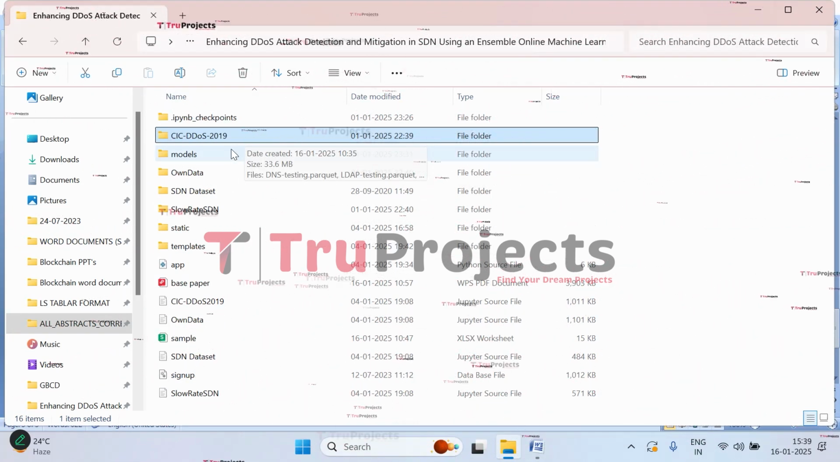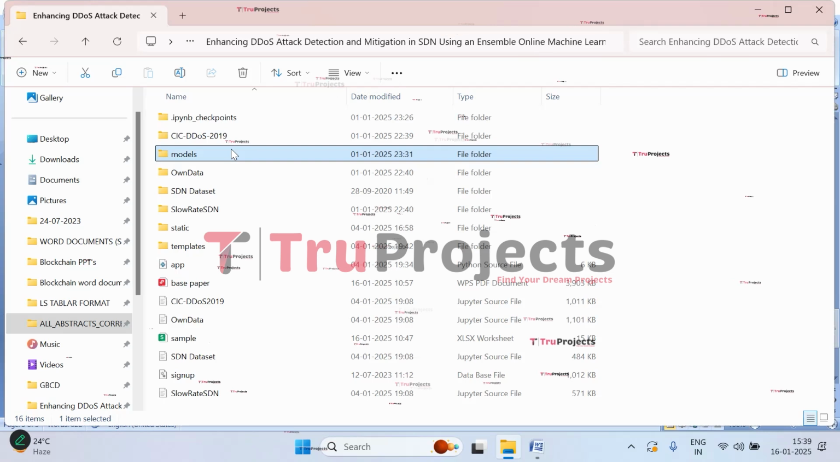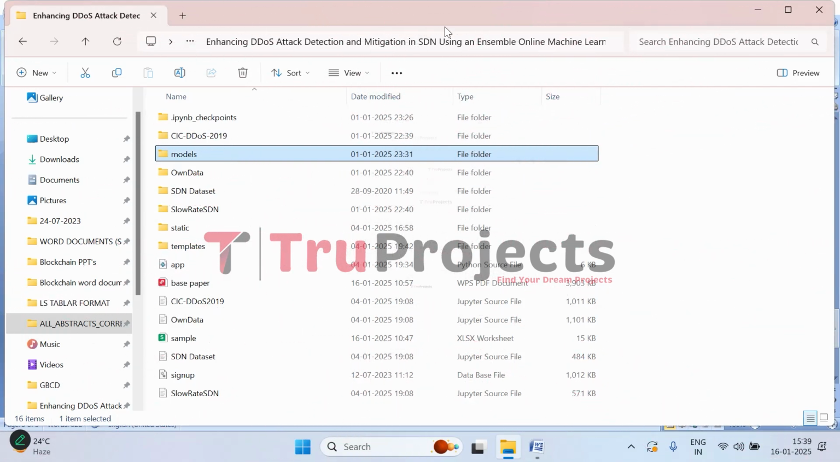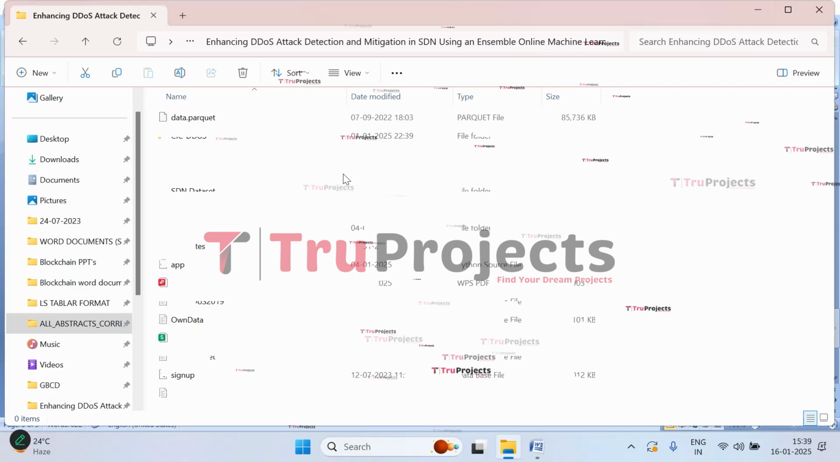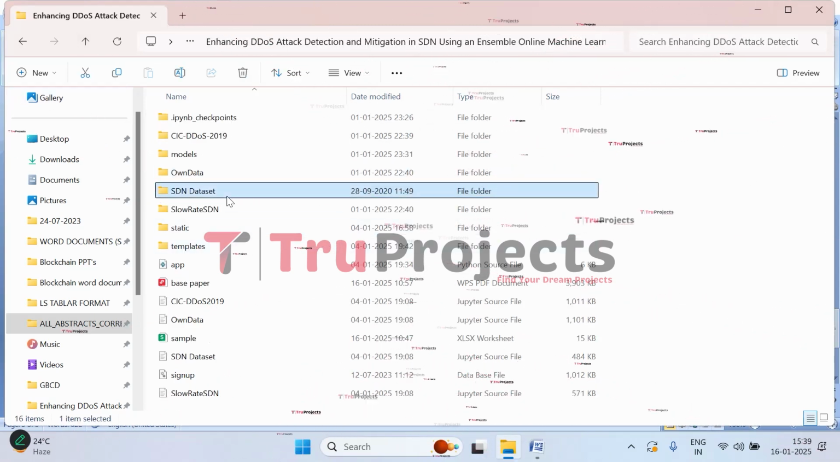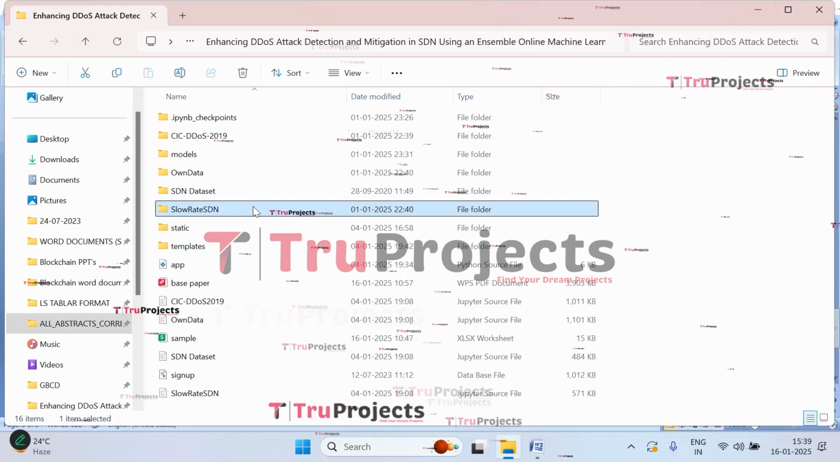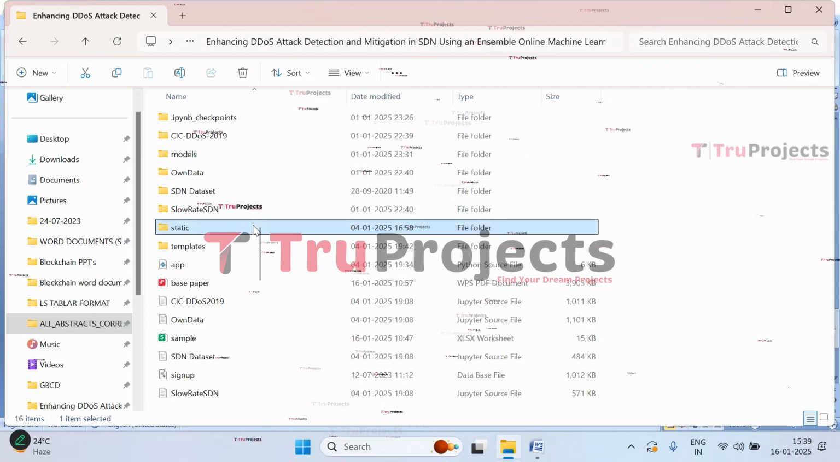And here in the model folder, we have the algorithm information that will be loaded into the project code during runtime of the application. And here is the custom generated dataset. And this is the SDN dataset that we have used in this project. And this is the slow rate SDN dataset. And this is the static folder.